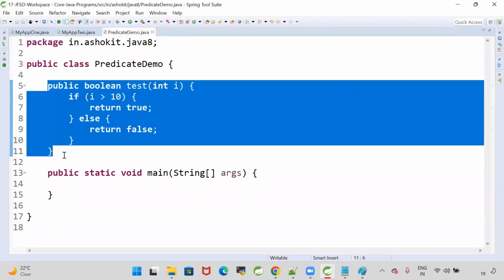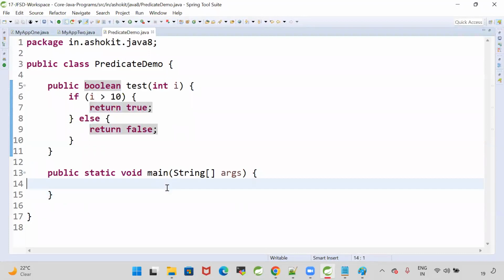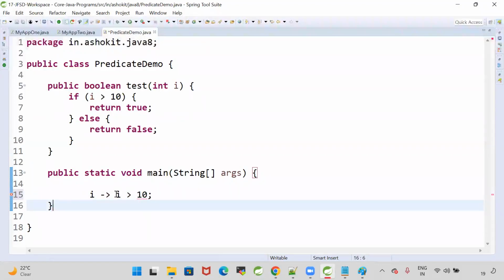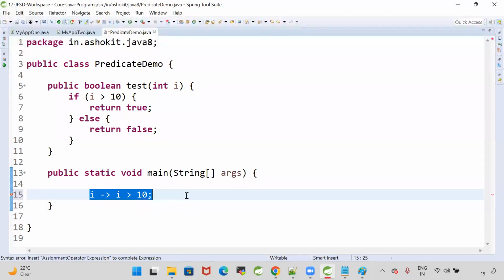Instead of writing this much logic, can we do that by using lambda? Simply, I'm going to take i greater than 10. Now, this is my lambda. i is the input for the lambda and the lambda is checking a condition. If i is greater than 10, it will return true, otherwise it will return false. Now, this is the lambda. How to call the lambda?